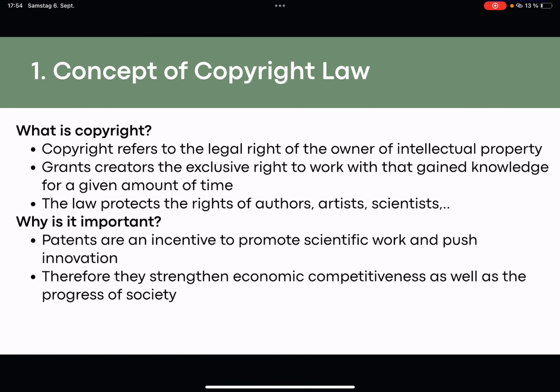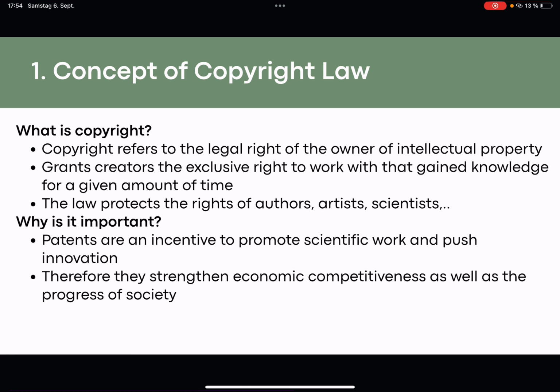Concept of copyright law. What is copyright? Copyright refers to the legal right of the owner of intellectual property. It grants creators the exclusive right to work with that gained knowledge for a given amount of time. In the pharmacy sector, for example, this could be like 20 years. In other sectors, which are faster moving, the time could be shorter.